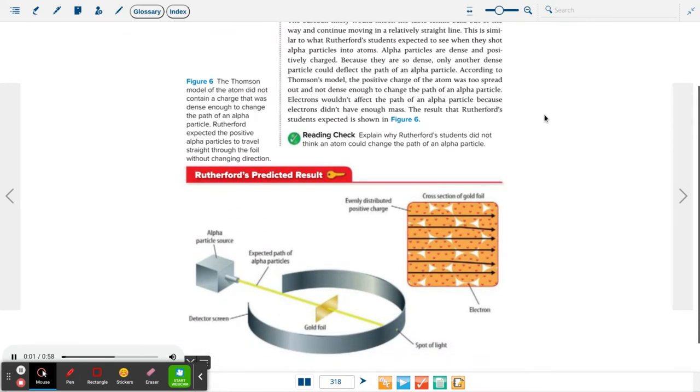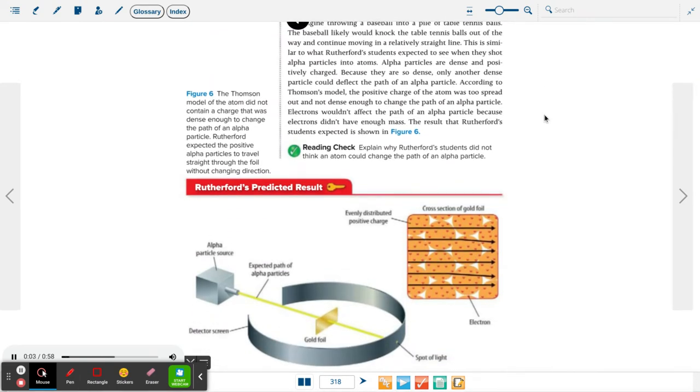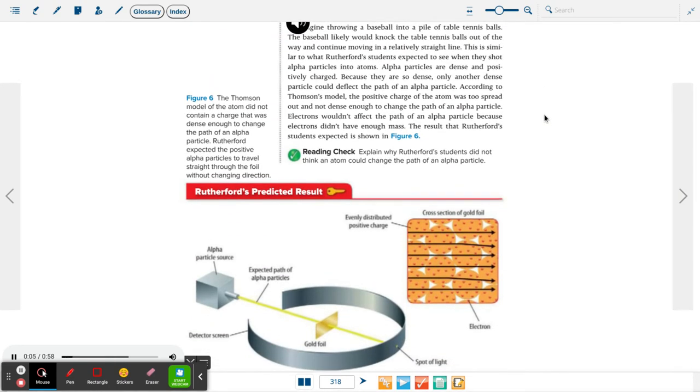Rutherford's predicted result. Imagine throwing a baseball into a pile of table tennis balls. The baseball likely would knock the table tennis balls out of the way and continue moving in a relatively straight line. This is similar to what Rutherford's students expected to see when they shot alpha particles into atoms. Alpha particles are dense and positively charged.